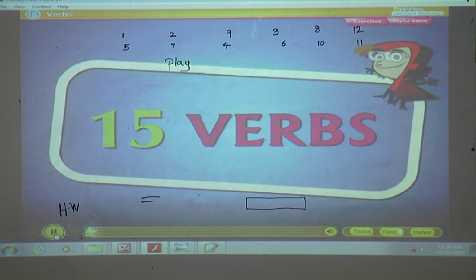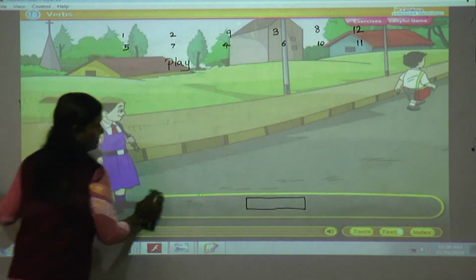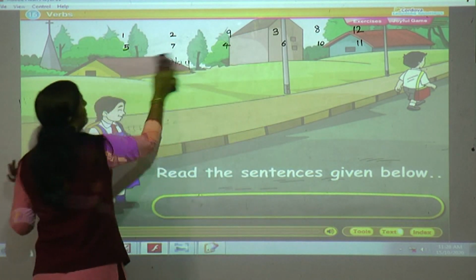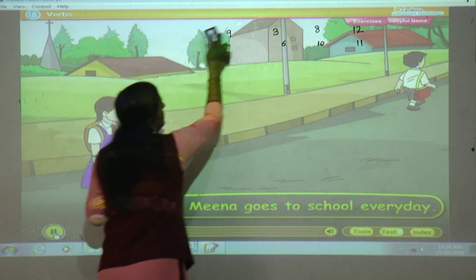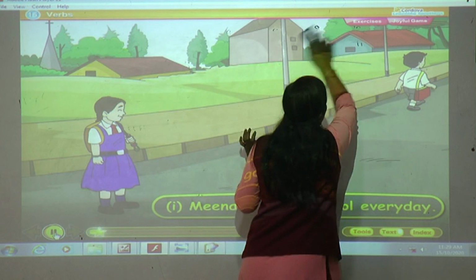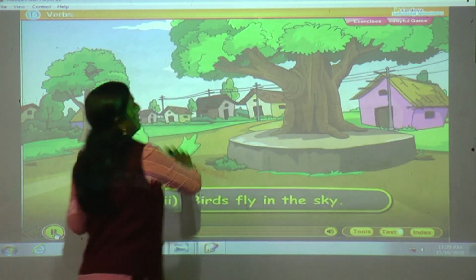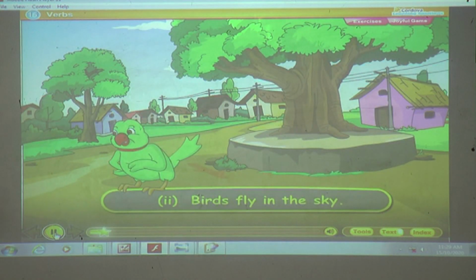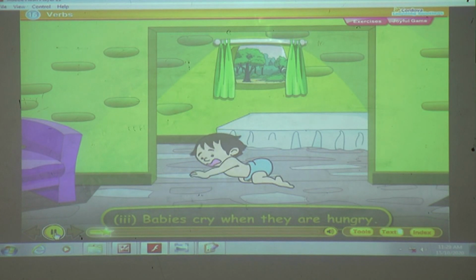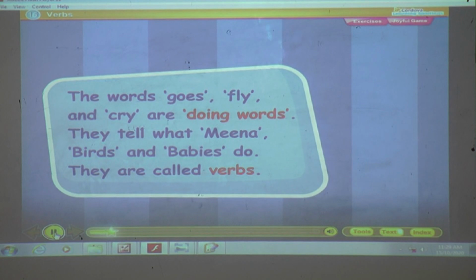Chapter 15. First, read the sentences given below. Meena goes to school every day. Birds fly in the sky. Babies cry when they are hungry. Goes, fly, and cry are doing words.